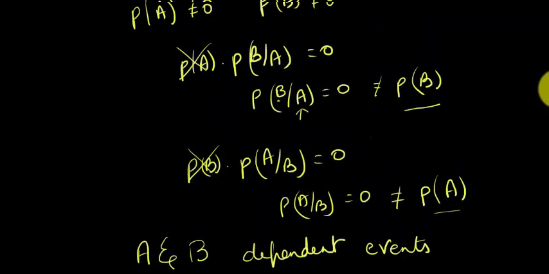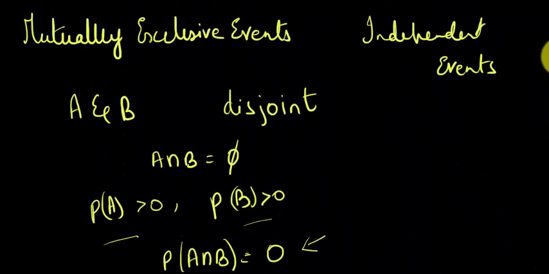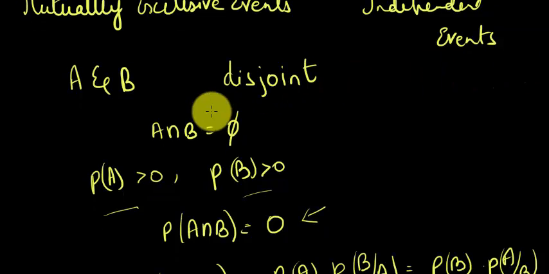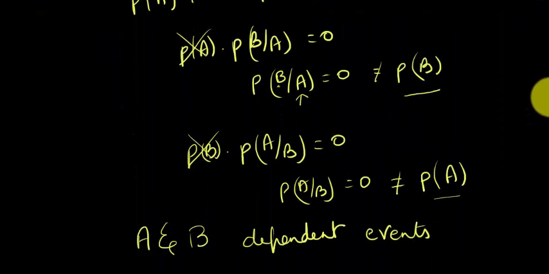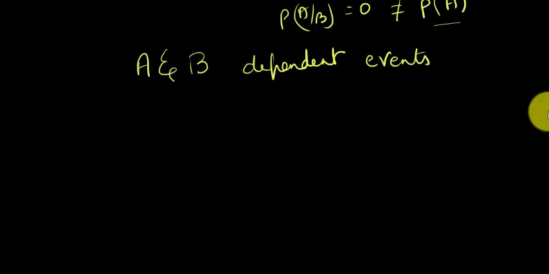So what have I just gone ahead and proved? I have proved that if A and B are disjoint sets, with no common elements between them, then the events are going to be dependent. Perfect. Let's move on. So they're always going to be dependent if they are mutually disjoint events.